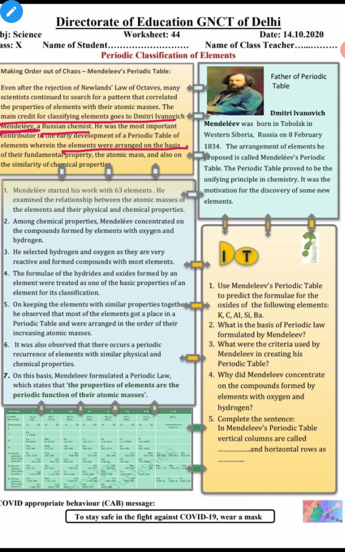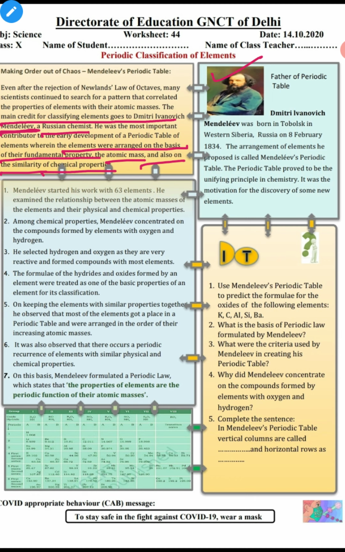The elements were arranged on the basis of their fundamental properties like atomic masses and also on the similarity of chemical properties.